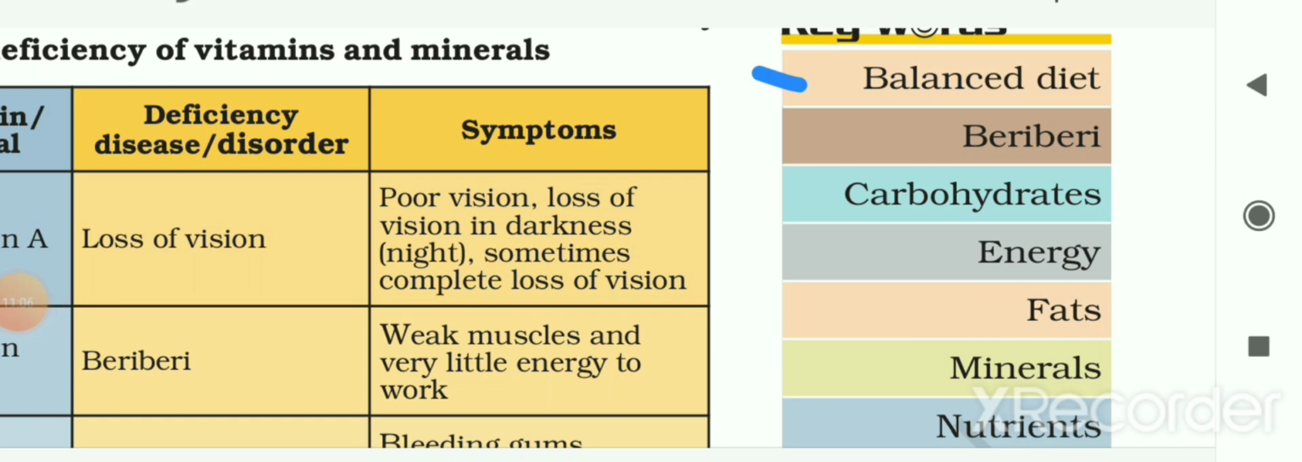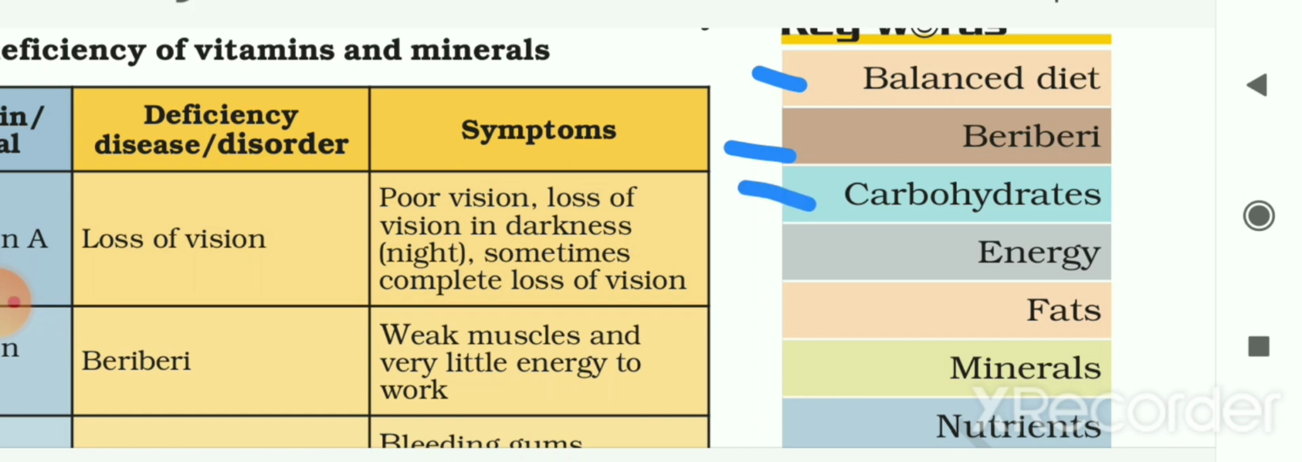First is balanced diet. A balanced diet is a diet which provides us with all the nutrients our body needs in the right quantities along with an adequate amount of roughage and water. The next keyword is beriberi. It is a disease that occurs due to the deficiency of vitamin B1, and in this disease a person might suffer from weak muscles and very little energy to do work.